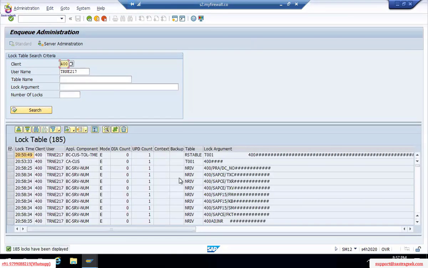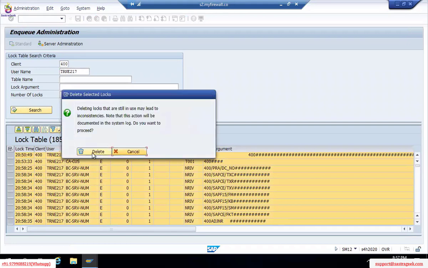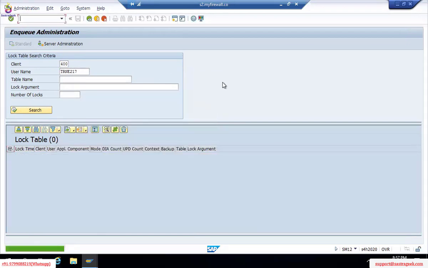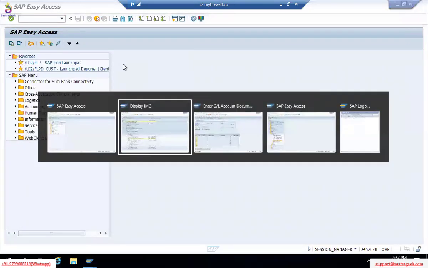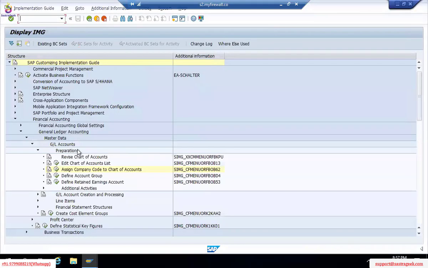It has locked these many entries. Okay, these many entries are locked by the same user. So I don't want to go for all details, tables and all. I'm trying to delete all his entries, so he has to start fresh, whatever. Let's move on. Okay, let's move on to our assign company code to chart of accounts.